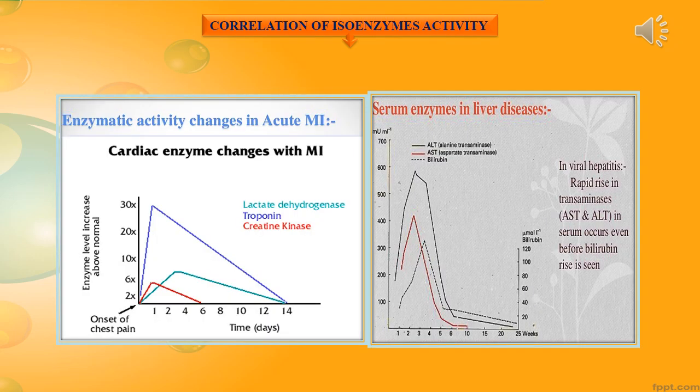And this slide represents the graphical presentation of the correlation of isoenzyme activity, how it rises when the onset of some abnormality occurs. You can see lactate dehydrogenase, troponins, creatine kinase, and liver enzymes, alanine transaminase, aspartate transaminase, bilirubin, get raised during some disease conditions like myocardial infarction and viral hepatitis.